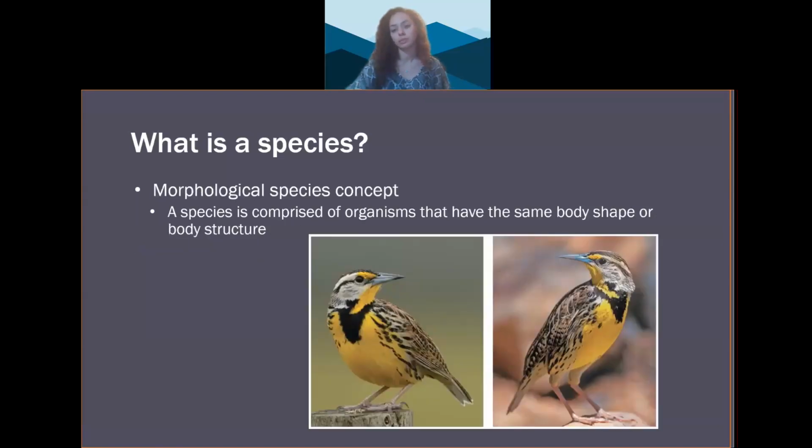Under the morphological species concept, we would probably consider the following two birds pictured here the same species. I mean, they are almost identical in shape and structure and color, but they are actually considered two different species. Pictured here are the eastern and western meadowlark. They often don't occupy the same territory, but even if they border the same territory, they don't usually want to mate because they sing different songs that the other bird does not find appealing.